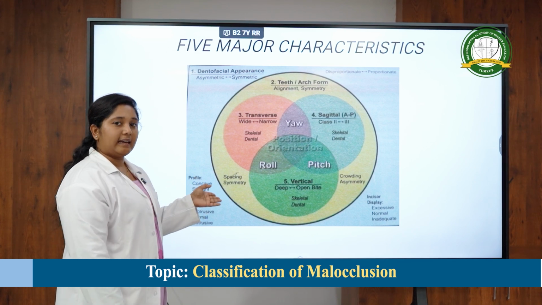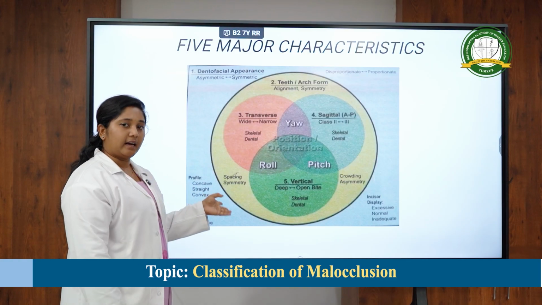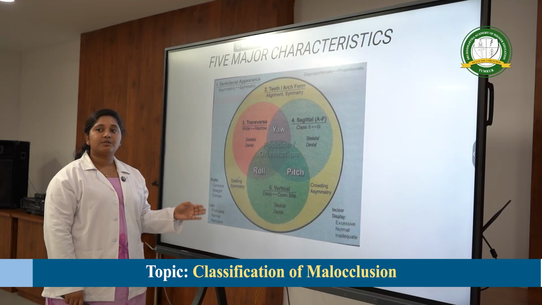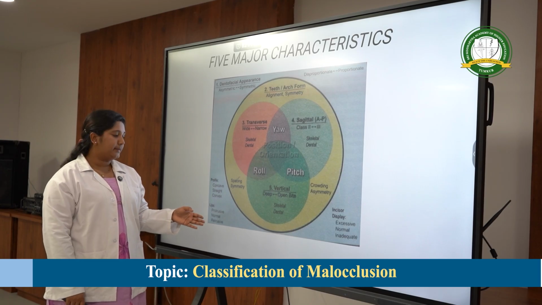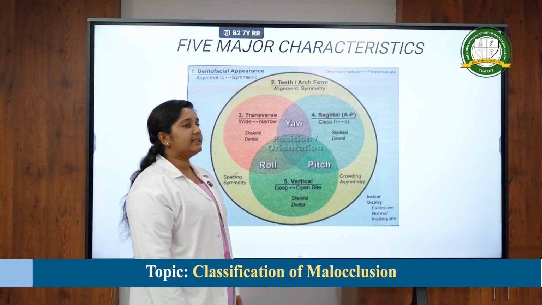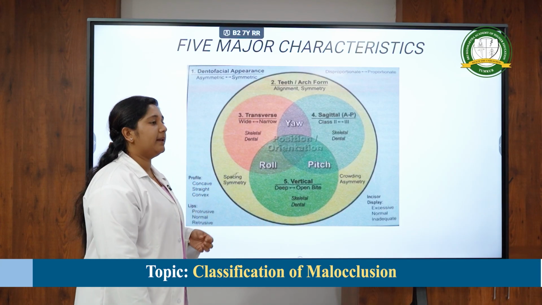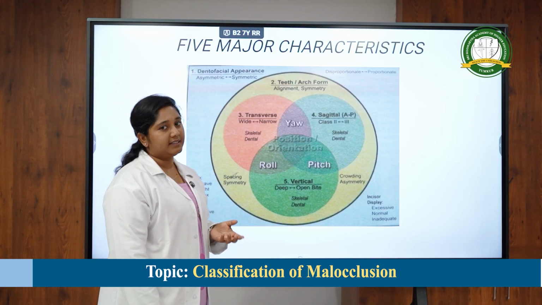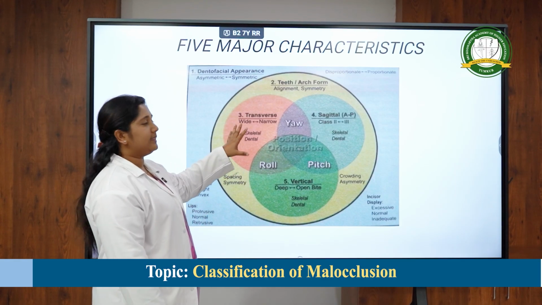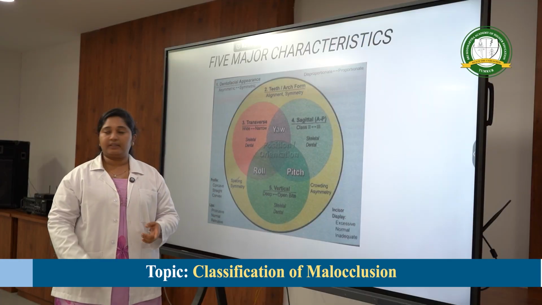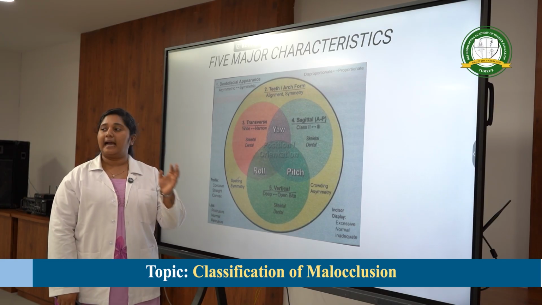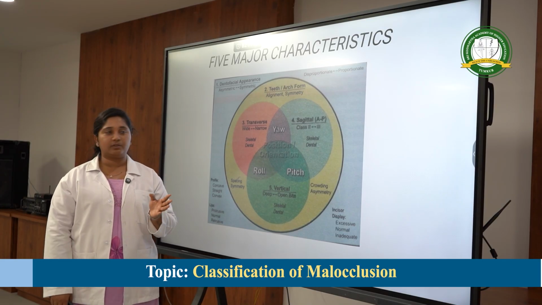Straight is seen in class 1 malocclusion, convex in class 2 malocclusion, and concave in class 3 malocclusion. Next come the lips, that is protrusive, normal or retrusive. Next was the incisor display, whether it was excessive, normal or inadequate incisor display. Within the circle, again, the teeth or arch form, the alignment of the arch, was taken into consideration, which was not considered in Angle's, and the symmetry of the arch was also taken into consideration.